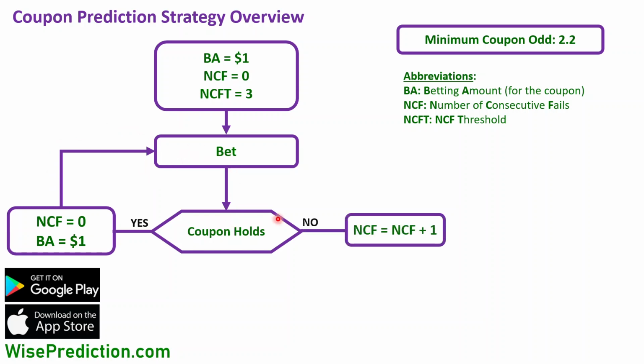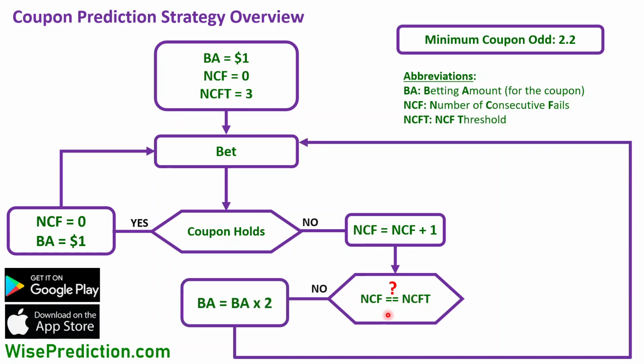But what if the coupon does not hold? The first thing is that we update the NCF, the number of consecutive fails. In the beginning it was 0. If it fails for the first time, it's going to be 1. In the next step, we check if the NCF has become equal to NCFT, the number of consecutive fails threshold. If it fails only once, and the threshold is 3, they are not equal to each other, and in that case, we double the betting amount in the next step.